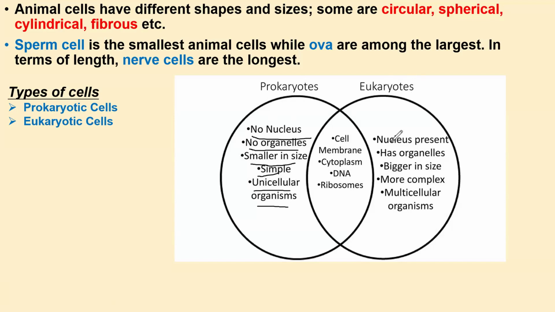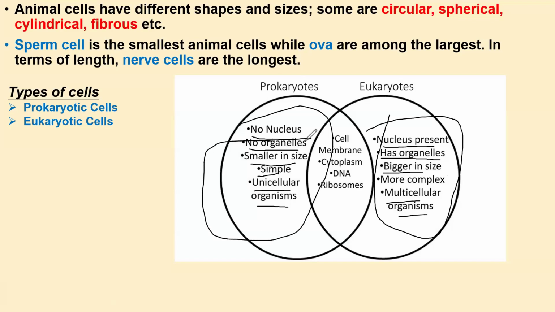And then for the eukaryotic cell, the nucleus is present, and eukaryotes have organelles, they are bigger in size, they are more complicated, and they are multicellular organisms. So these are the differences between prokaryotic and eukaryotic cells, and at the same time there are similarities.